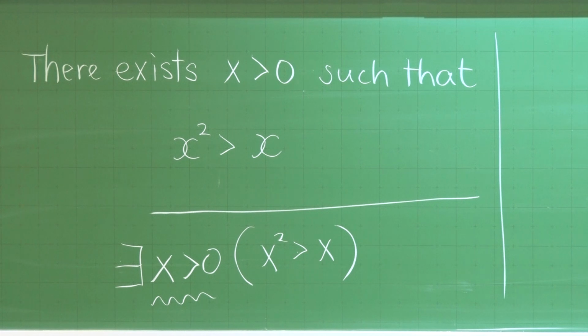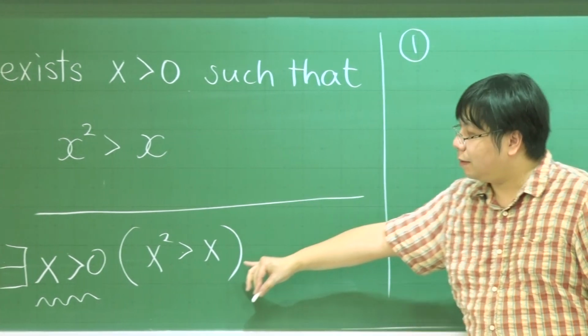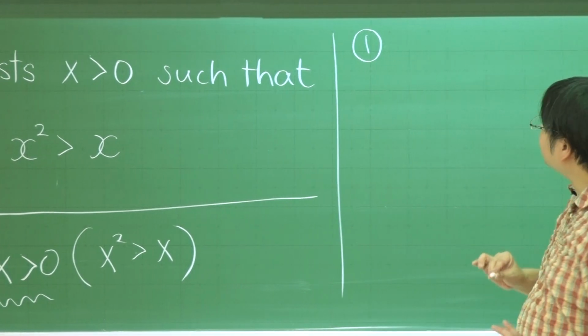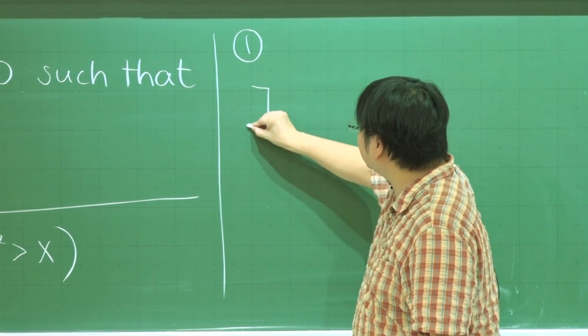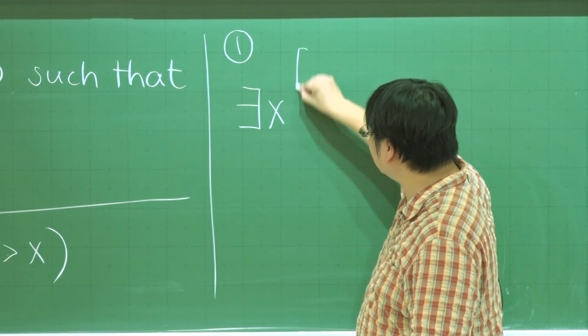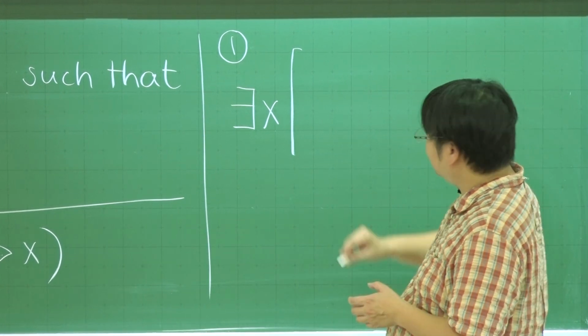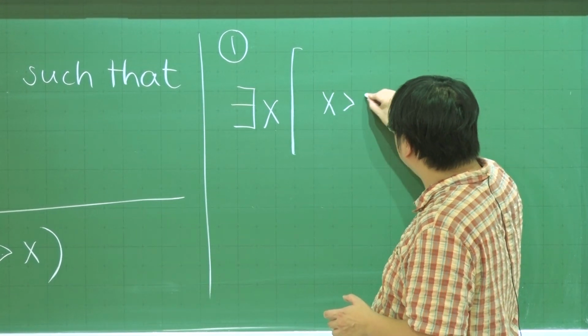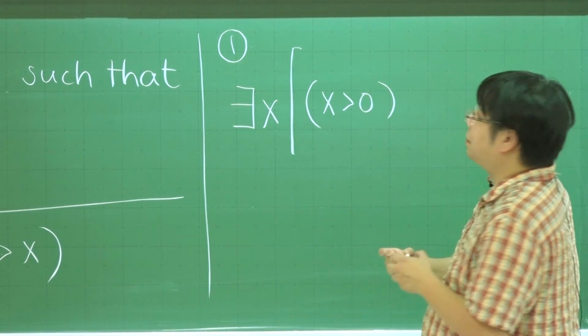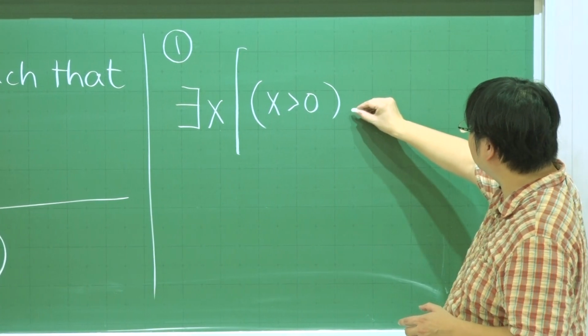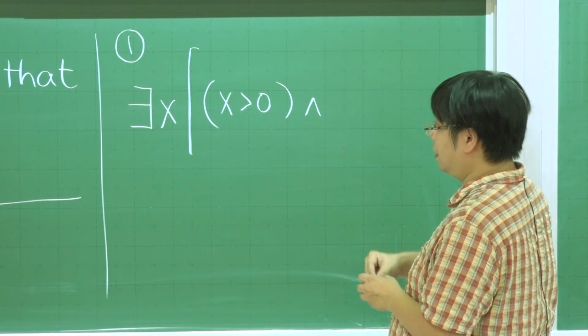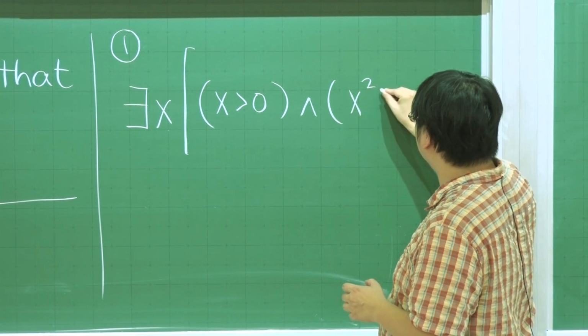Now, again, for this one, there are two ways that can make this into what we have written so far. So we can write it as there exists x such that x is greater than 0 and x squared is greater than x.